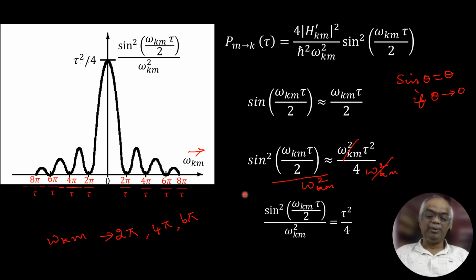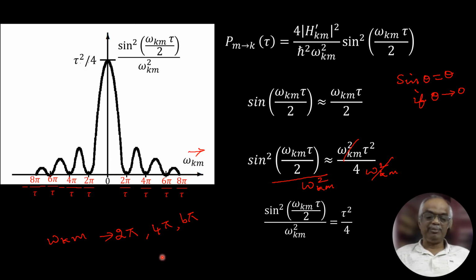Because if you take odd number of pi, 3 pi, 5 pi, then you will get pi by 2, and sine pi by 2 is 1. But it will go to 0 only if it is an integer multiple of pi, so that means an even number of pi. So omega km is 0 at 2 pi by tau, 4 pi by tau, 6 pi by tau, 8 pi by tau, on both the positive axis and the negative axis.